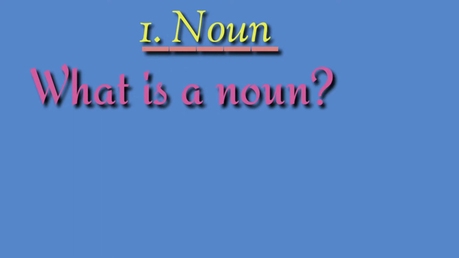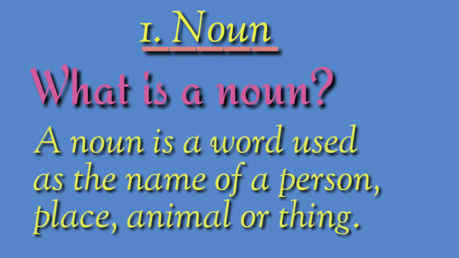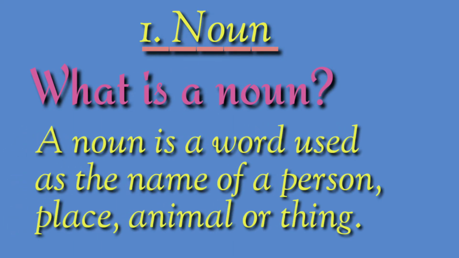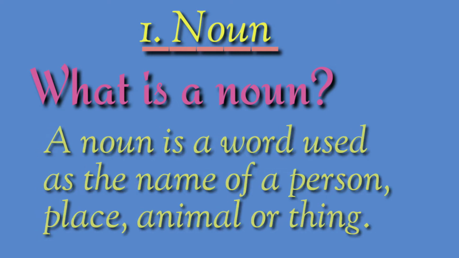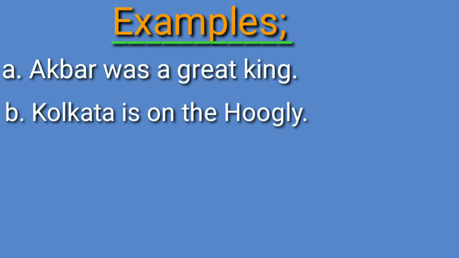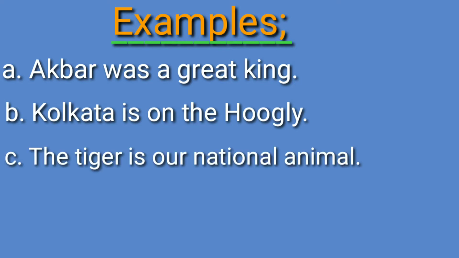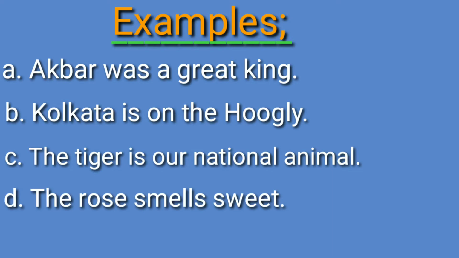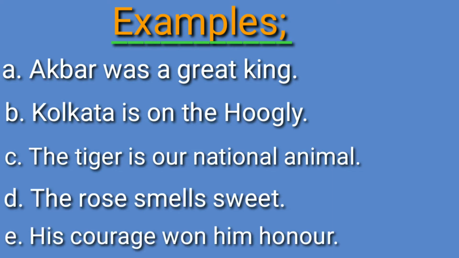Noun. What is a noun? A noun is a word used as the name of a person, place, animal, or thing. Examples: Akbar was a great king. Kolkata is on the Hooghly. The tiger is our national animal. The rose smells sweet. His courage won him honor.